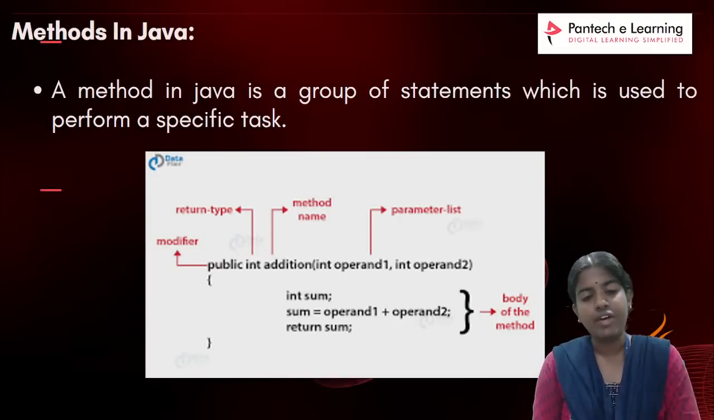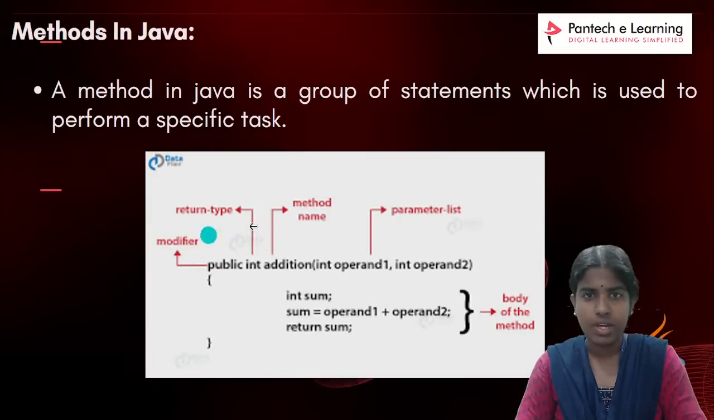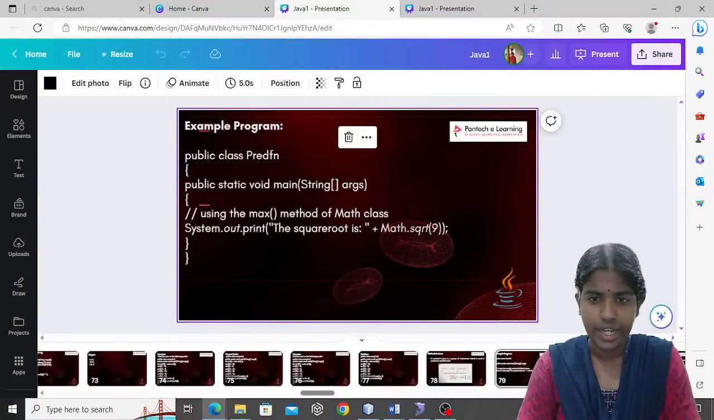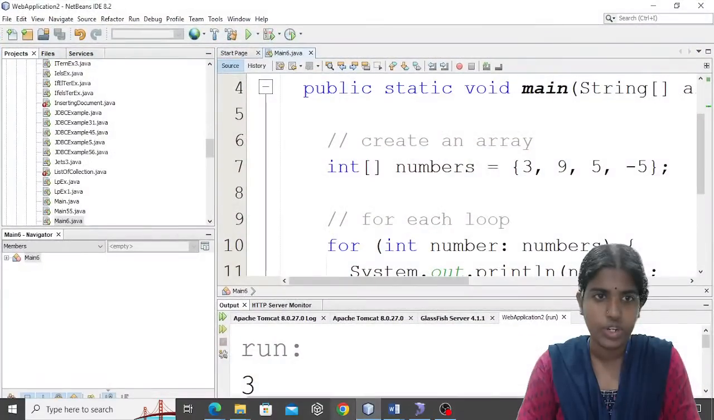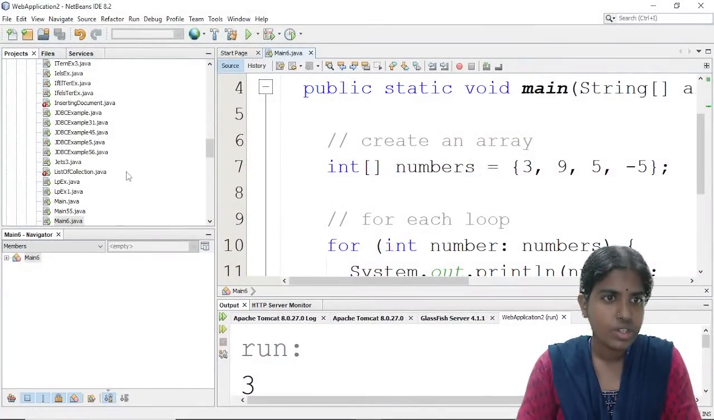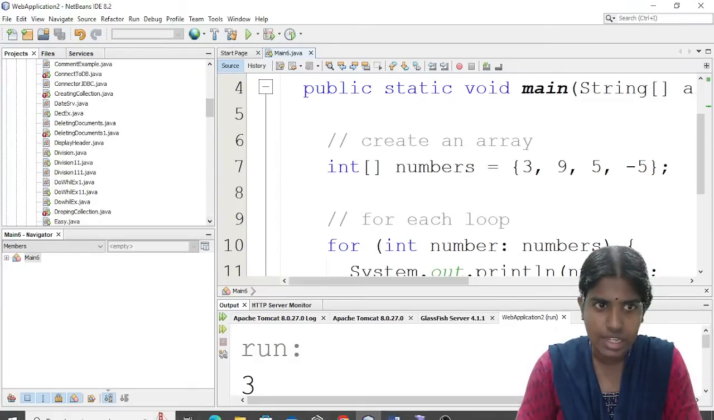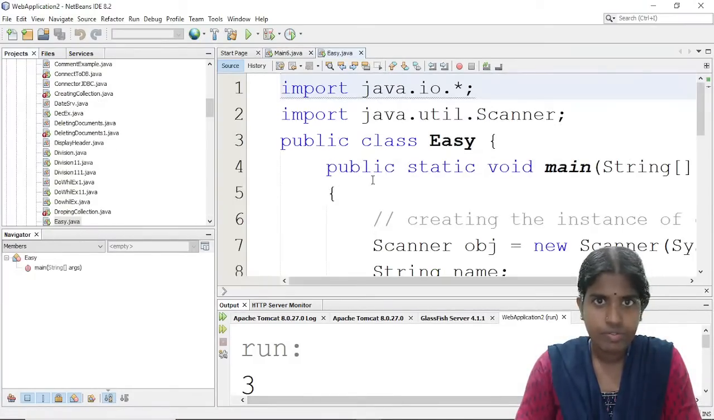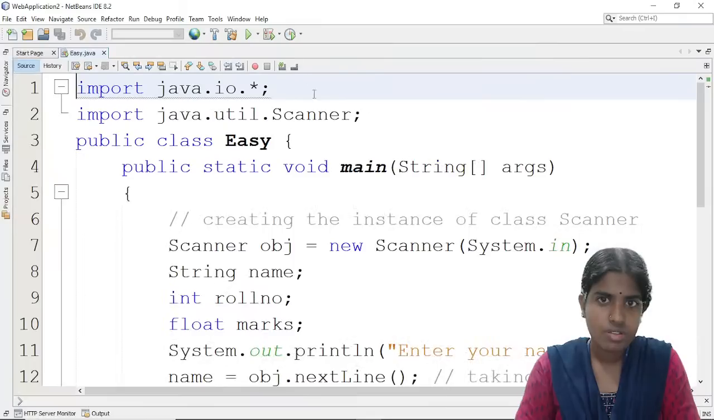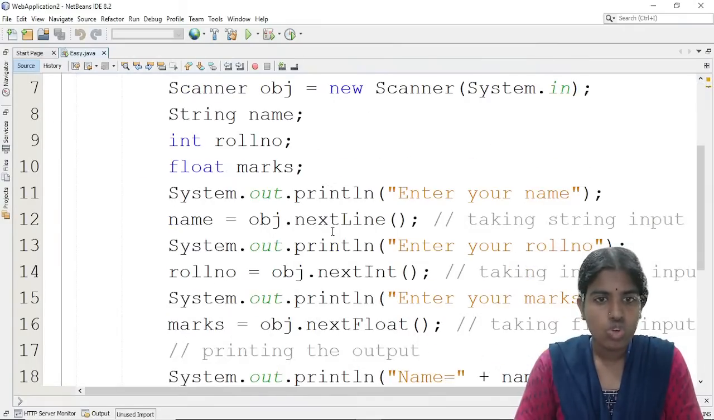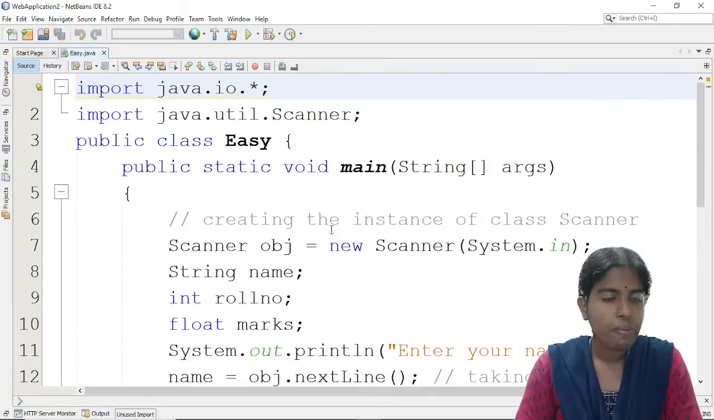Yes, so far whatever I discussed yesterday, someone asked me about how to give scanner input, like runtime input, right? So I'm going to give you one simple example. After that I will continue with the remaining concepts. Yesterday someone asked me how to get the user input. I have one example here. So this is one simple example.